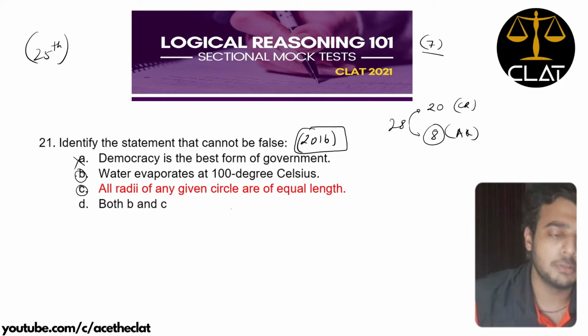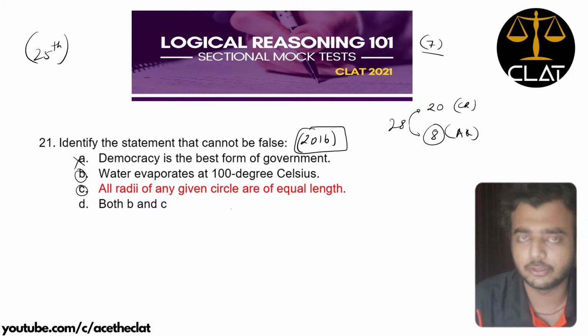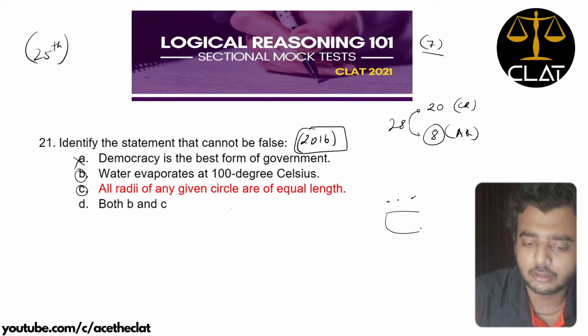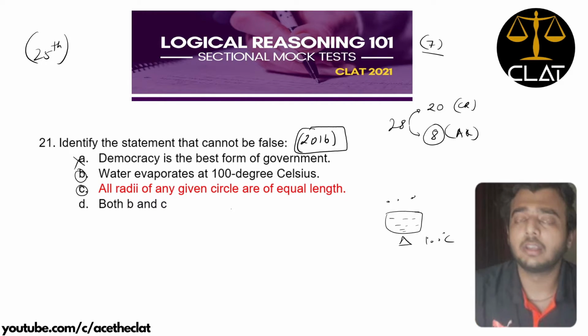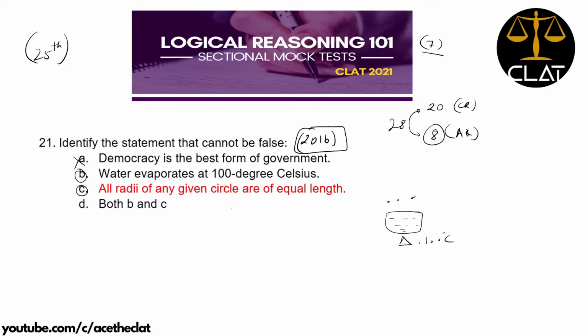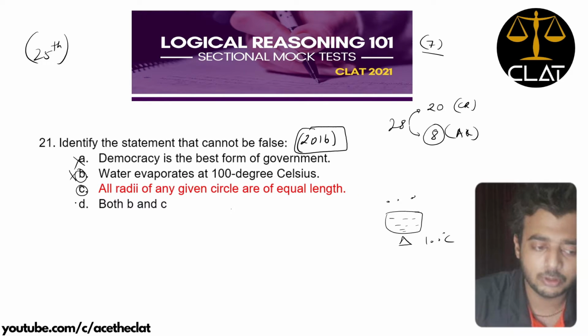Many had confusion between B and C. Well, B says water evaporates at 100 degrees Celsius. Water does not evaporate at 100 degrees Celsius, it boils at 100 degrees Celsius, right? There is a difference between evaporation and boiling. In boiling, gas bubbles form directly and come out of the water, right? So when the temperature is 100 degrees Celsius, it does not evaporate, but it boils. Okay, so that is why option B is also not correct.